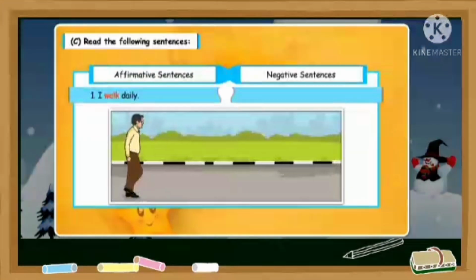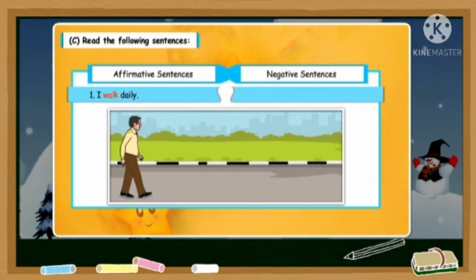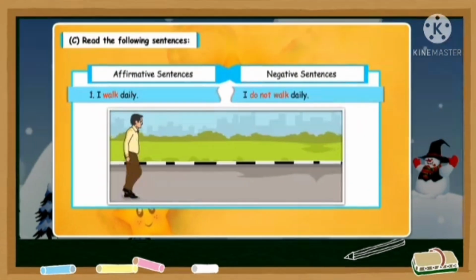First, I walk daily. Now walk here is in the present simple tense. To change it into a negative sentence, what will we do? I do not walk daily. So what are we doing here? We are writing down do not before the verb, that is walk.